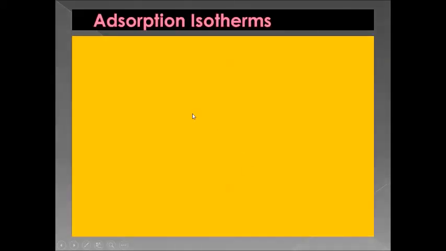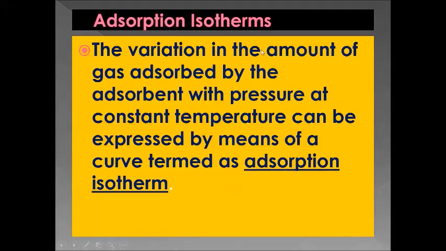Now let's see adsorption isotherms. Isotherm, as the name itself says, is a graph plotted against something. So here the adsorption term is there. How will the graph be? The variation in the amount of gas adsorbed by the adsorbent with pressure at constant temperature can be expressed by means of a curve, which is named as adsorption isotherm. So when we draw a graph of the variation of the amount of gas adsorbed by the adsorbent with pressure at constant temperature, it is named as adsorption isotherm.